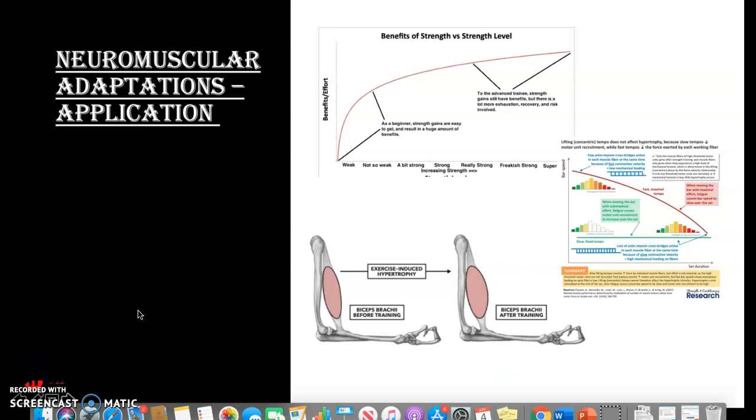And increasing the size of the muscles means there is an increased number and size of the mitochondria. So when the muscles are overloaded as part of resistance training, the muscle fibres hypertrophy, and therefore within the muscle fibres the tiny structures known as the mitochondria, which are responsible for energy production, actually increase in size also. And we're going to look at that more in the energy system section.